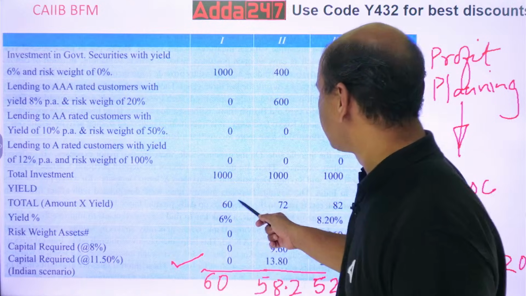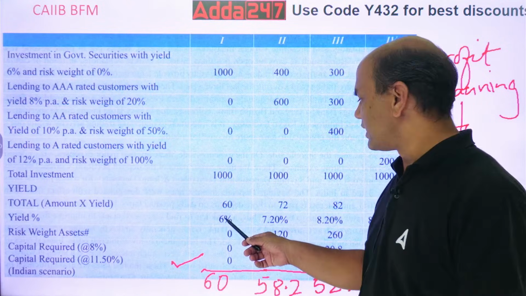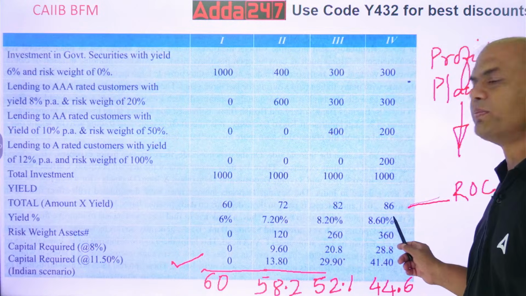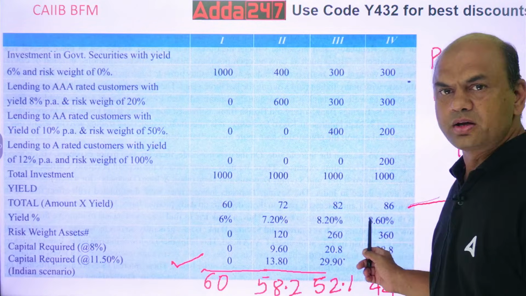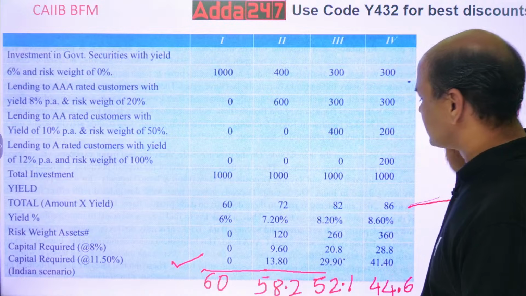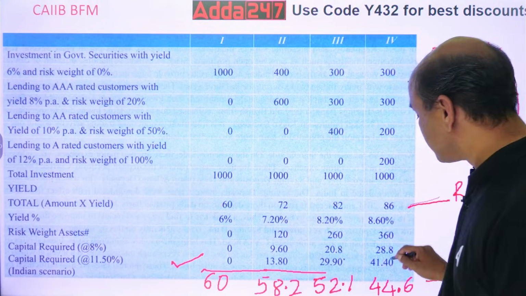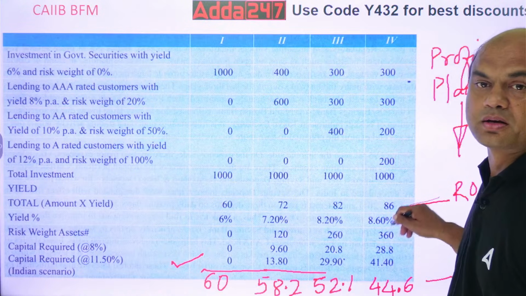See, if you check the returns, here you are getting the returns of 6%. Here you are getting 7.2. Here 8.2 and 8.6. Got it? So this is the maximum returns. But there is also a problem over here. There is a maximum risk also involved over here.